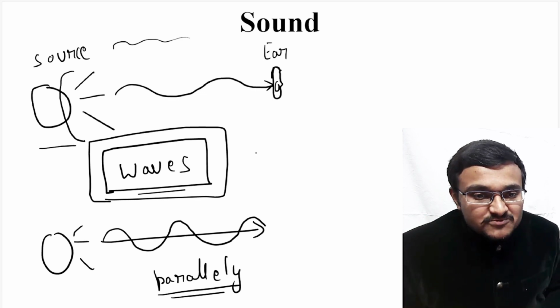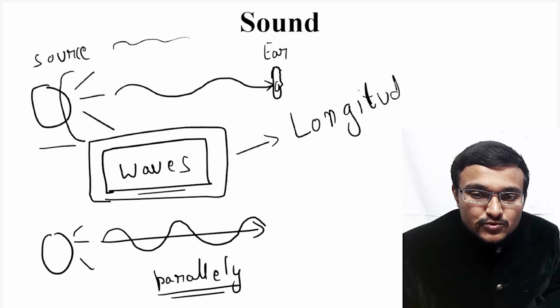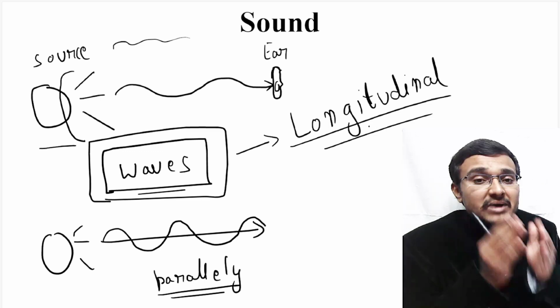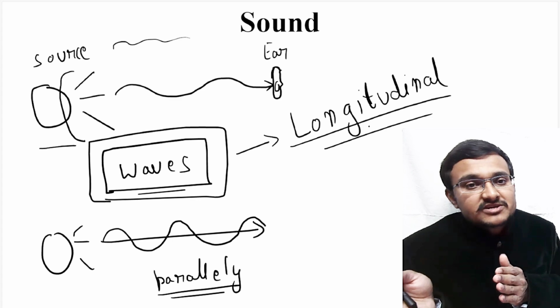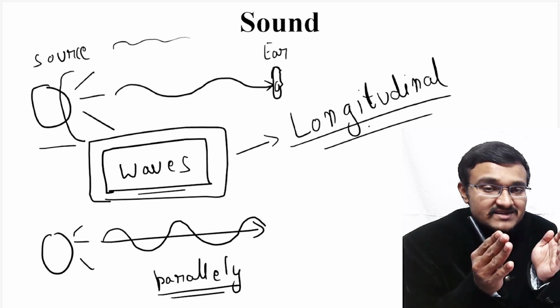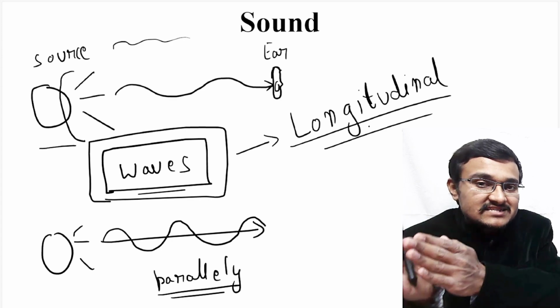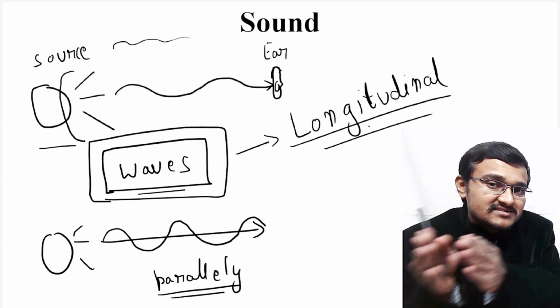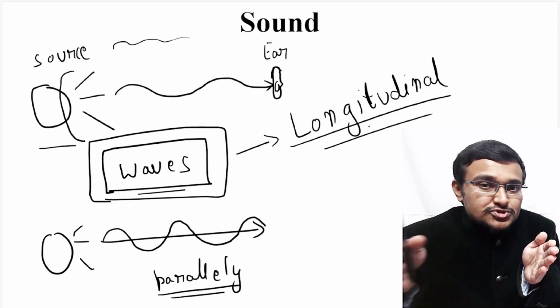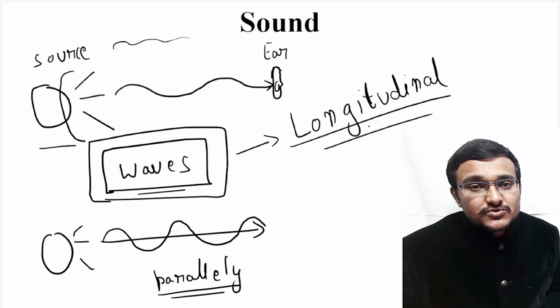That's why sound waves are known as longitudinal waves. Particles don't move from one position to another. They just vibrate in their mean position, and the vibrations are transferred to the next set of particles, and this process goes on. Hence sound waves are known as longitudinal waves.